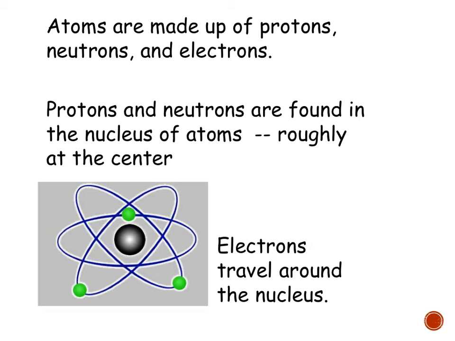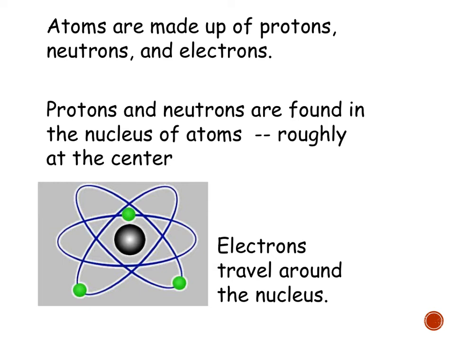Atoms are made of protons, neutrons, and electrons. Protons and neutrons, of course, are in the nucleus, which is in the center. You should know that that is a very, very small volume, but almost all of the mass, arguably 100% of the mass. The electron's mass is so negligible, losing the mass of one electron would be the equivalent of pulling one hair off of your head. It's not going to change your actual overall mass in any measurable way. So all the mass of the atom is really packed into the nucleus with the protons and neutrons, which by the way are of equal mass.